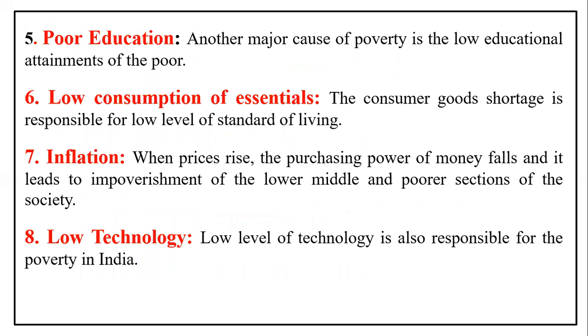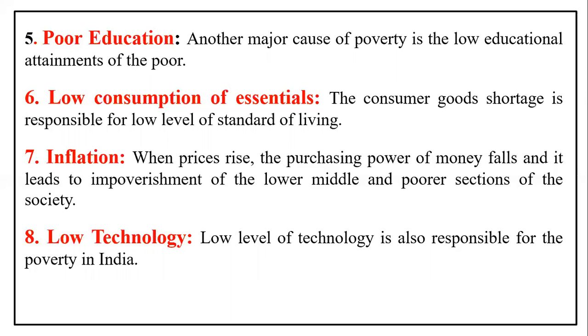And the next we can see poor education. You know about education. Education plays a very important role in our life. When education is not there, because of low educational attainments, it leads to poverty. See the educated persons, IAS officers or Group 1 or Group 2, they have achieved their goals. They are in that status and live in that manner only because of education. Okay, poor education is another cause for our poverty.